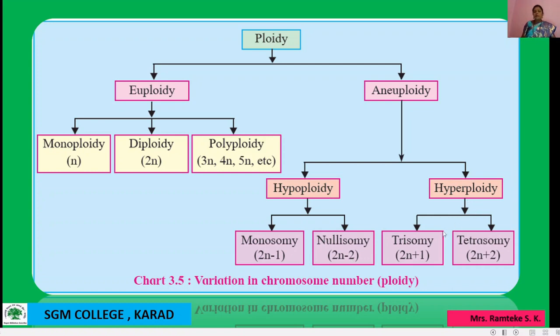Then hyperploidy, here again divided into 2 points. Okay, trisomy and tetrasomy. In trisomy 2n plus 1 and tetrasomy means 2n plus 2. These are the variations in chromosome number. It is known as ploidy. Okay, ploidy means variation in chromosome number. Whatever variation we see in chromosome number, this is the ploidy.